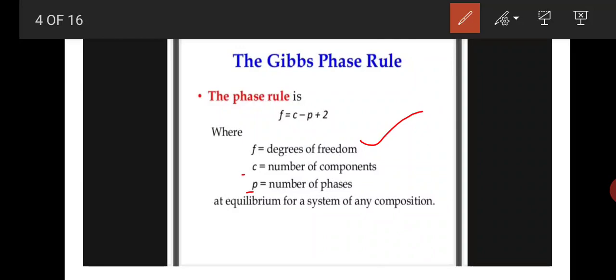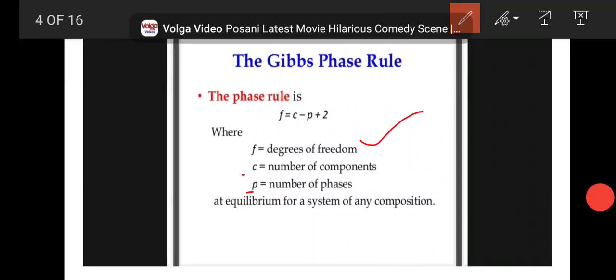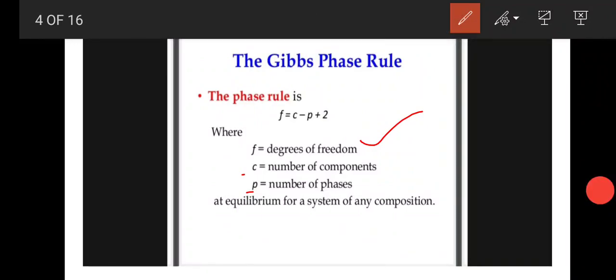Okay, P is the number of phases. Phase means the physical state of a chemical. For example, water exists in liquid form, vapor form, and solid form as dry ice. That is called the number of phases. Phase means the physical state of a particular chemical, and that is called the number of phases here.